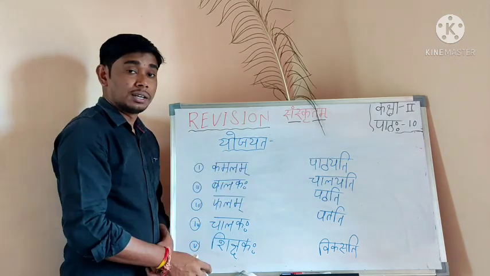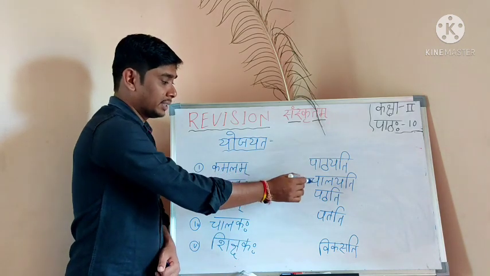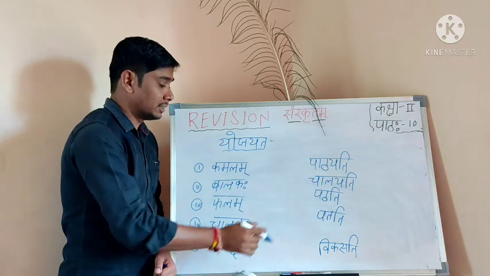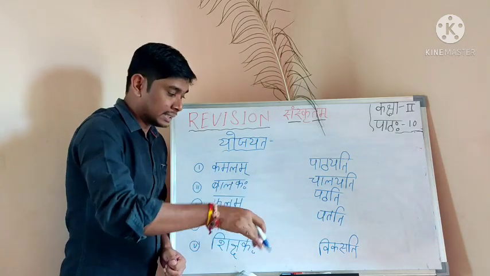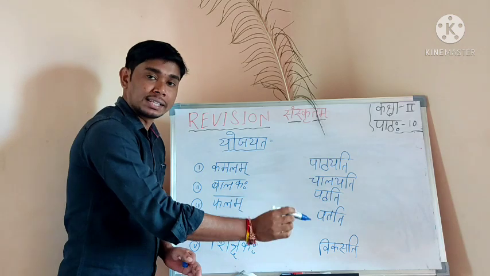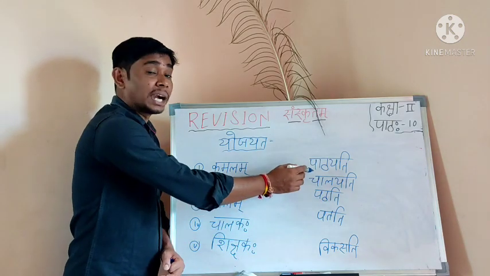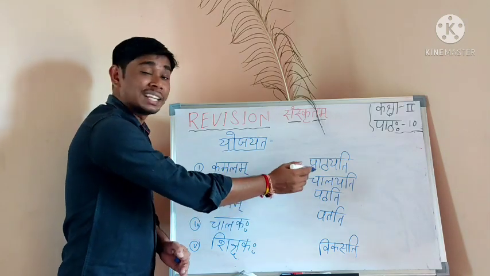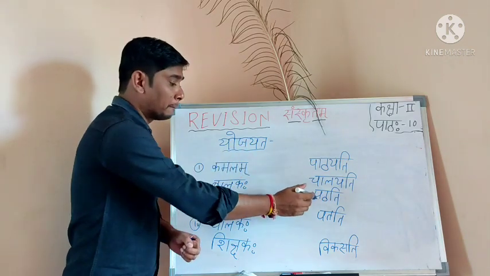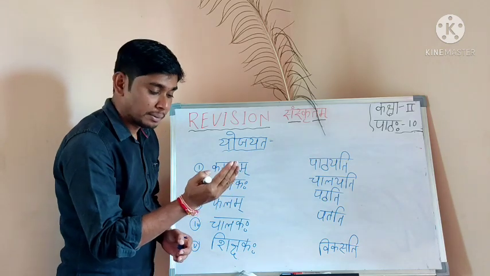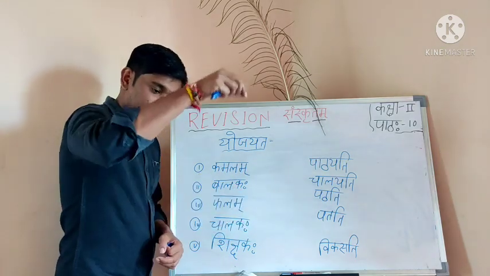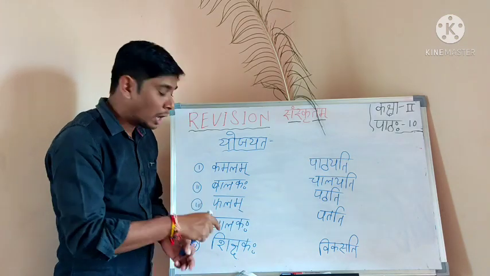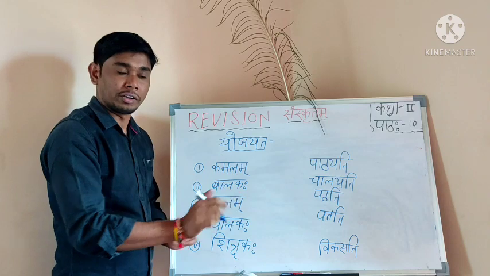Here verbs: pathayati, next chalayati, next pathati, next patati, next vikasati. Pathayati means teaching. Chalayati means driving. Pathati means reading or study. Patati means falls. Vikasati means blooming. Now you have to match the following.